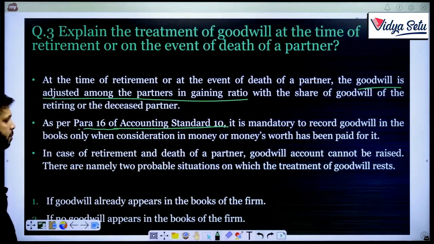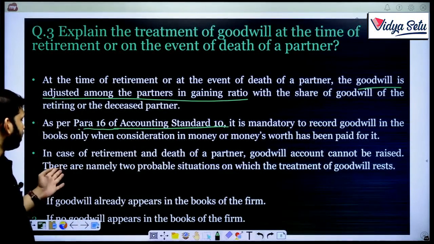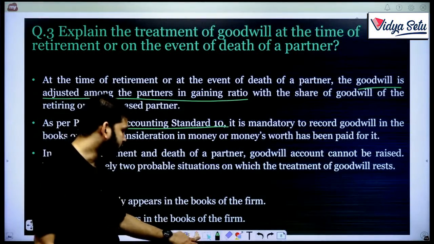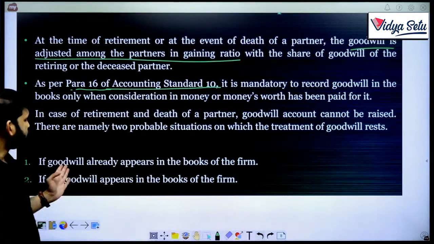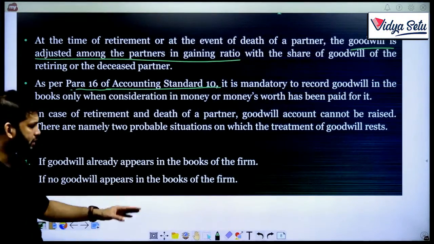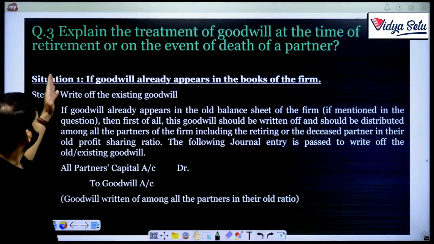So in case of retirement and death of a partner, a goodwill account cannot be raised. There are two probable situations on which the treatment of goodwill rests. The situations are: if goodwill already appears in the books of the firm, or if no goodwill appears in the books of the firm. So let's see situation 1.